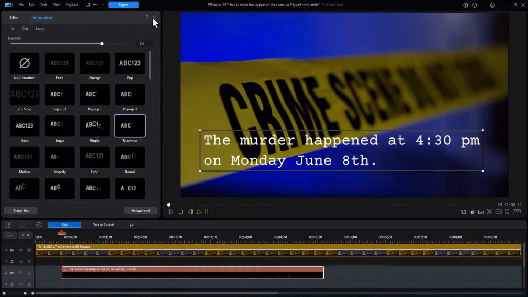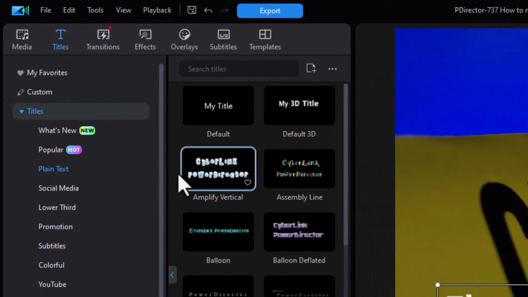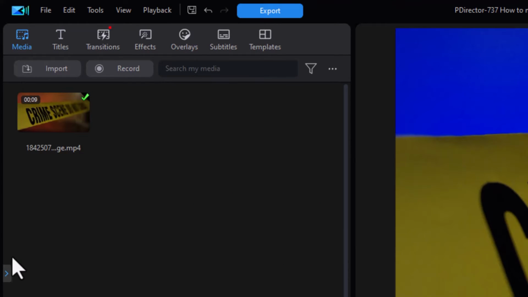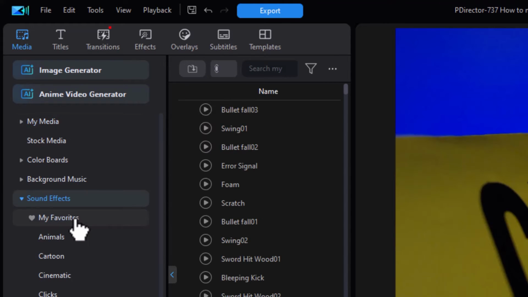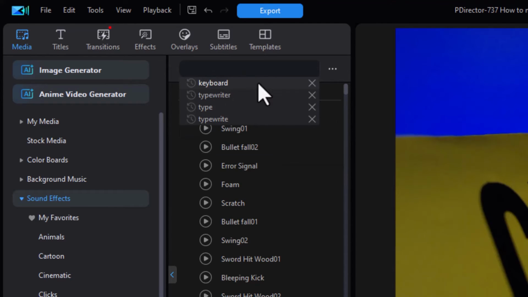So what I'm going to do is close the panel on the left side, that modify my title, and we're going to go to Media. We're going to need a sound. Now I'm clicking on the one that's called Sound Effects in my copy of PowerDirector 365. And I'm going to look for one that has something to do with keyboard or typing. You see I've put some of these in before. And if you haven't, you can just type them in. If you want to remove any of them, you just click the X and it won't remember your searches. But I prefer using a search. It's a lot faster. I'll just do keyboard.